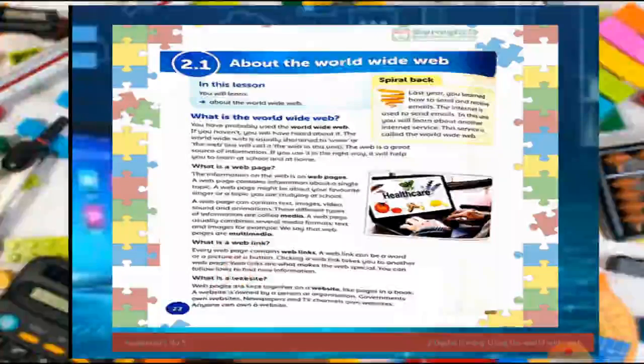What is a website? I told you that web pages are kept together on a website, like pages in a book. A website is owned by a person or organization, just like your www.spsc.edu.pk. It's the website of the Springfield Public School, and it is owned by the Springfield Public School and Colleges. It's an educational website. Edu stands for education, and PK stands for Pakistan. This is a website of Pakistan, and it is basically owned by some educational institutes.